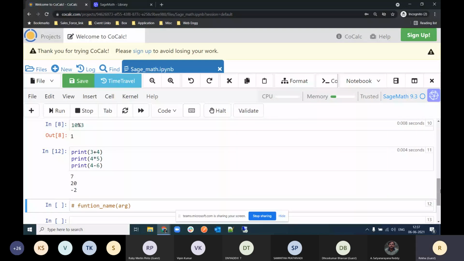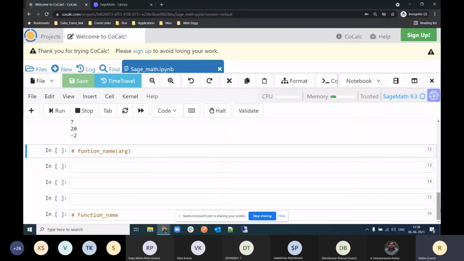In Sage, there are a lot of inbuilt functions from Python, but since I already said Sage is a bit more than Python, there are some functions which are not inbuilt in Python, but you can get them inbuilt in SageMath. Suppose you are interested in calculating the factorial of a number.